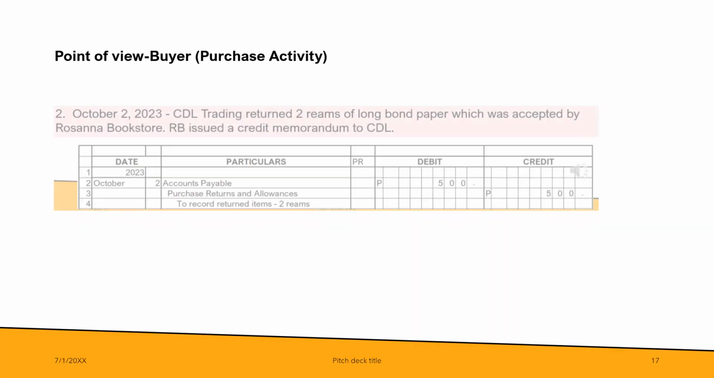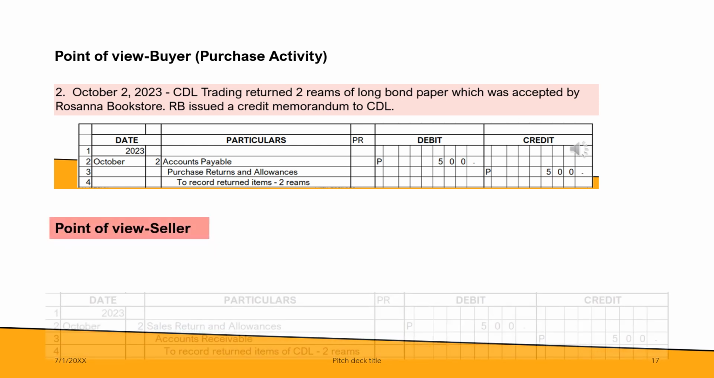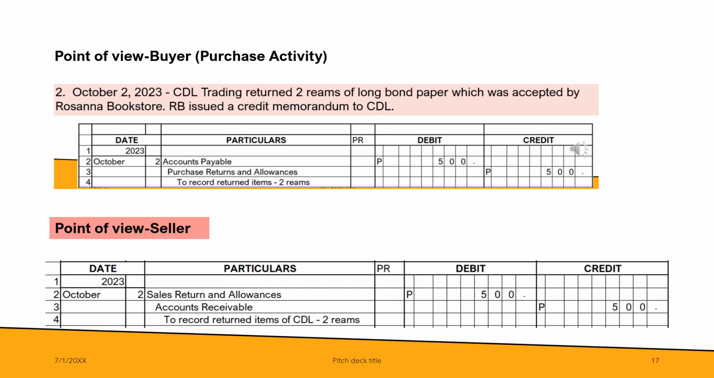Okay, let's proceed to the next transaction. October 2, 2023 is about the return of long bond paper by CDL to RB. This was the journal entry prepared by CDL. The question is, what will be the journal entry for Rosanna Bookstore? For October 2, the entry will be debit sales returns and allowances, same amount, 500, and then credit accounts receivable, 500. To record return items of CDL, 2 reams. So that's our second transaction related to return of goods or items.